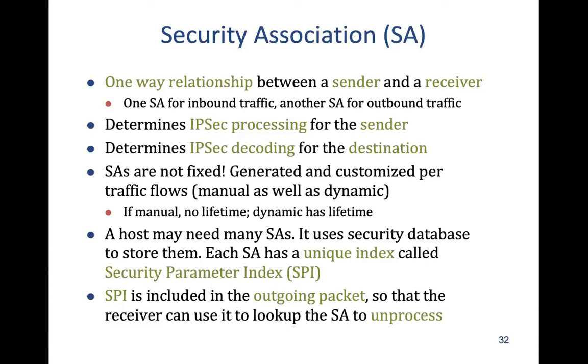A security association will define a lot of things, for example what kind of protocols are to be used, and also the key that is to be used. Each security association has a unique index called the security parameter index (SPI), and this SPI is included in the outgoing packet, such that the receiver can use it to look up the security association in the destination database and process the packet.